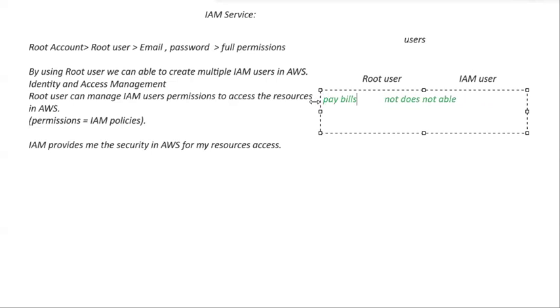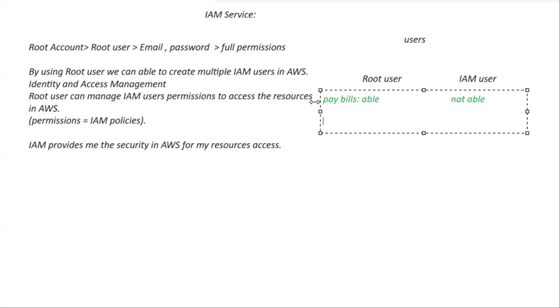So if we compare ability, this root user is able to pay the bills, but this IAM user is not able to pay bills, right? Who is the person at the end who will pay the bills for all your resources?